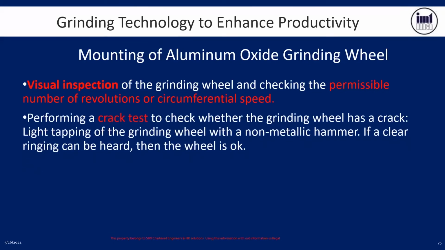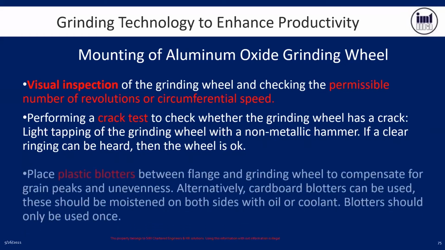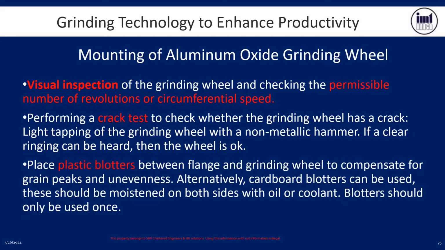Then perform a crack test. Crack test means hold the grinding wheel, take a mallet or a plastic hammer, and tap it here and there. If you are able to get a ringing noise, that means the wheel is good. Otherwise, the wheel is not okay. The process is also to place blotters between the flanges, because there can be some uneven surface on the grinding wheel that can be overcome by using a blotter on either side for clamping purposes.